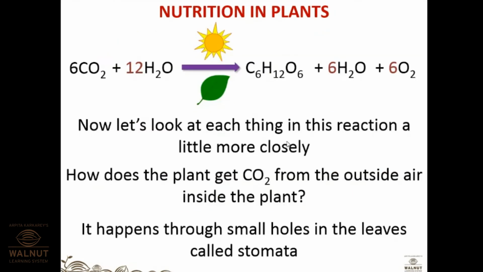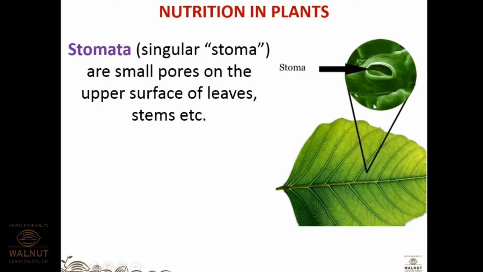Now let us look at each thing in this reaction a little more closely. How does the plant get CO2 from the outside air inside the plant? So you require CO2, right? So how will the plants get CO2? It will get it through stomata, which are the small holes or small pores present in the leaf. Correct, Janvi? Very good. Now you can see the magnified view. You can also correlate it with the diagram that is printed in your textbook. Yes, it is a bean-shaped structure. Okay. Singular, it is called a stoma. They are small pores on the upper surface of leaves and stem.